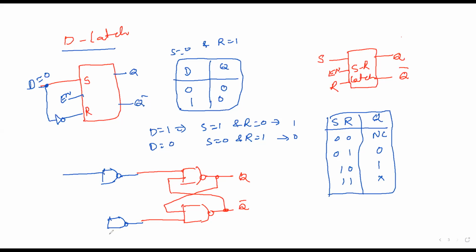So here actually previously we have SR, but now we have got only D. So write D. Take a NOT gate. These two will be shortened and given as. Okay. So this is how this D latch will work.